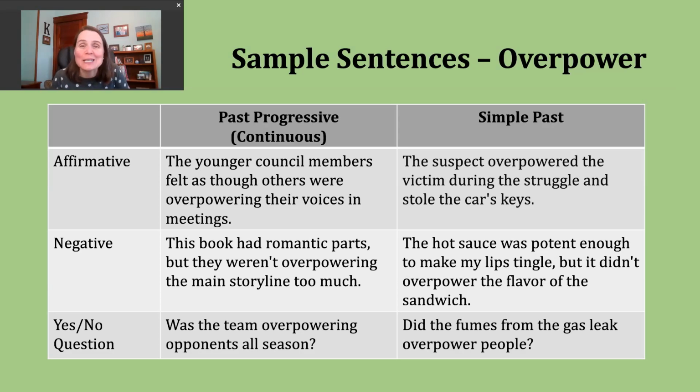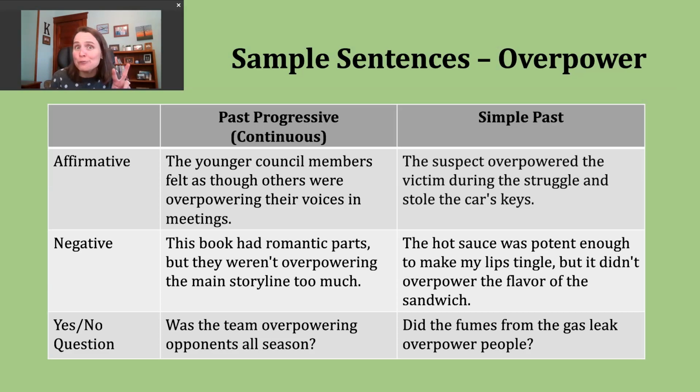Now, some teachers and textbooks will call this the past continuous, and that's just fine. It means exactly the same thing. The reason I say past progressive is that sometimes it helps my students remember they're going to need two parts to make their verb. We're going to be using a past form of be. That's going to be the first part of our verb.